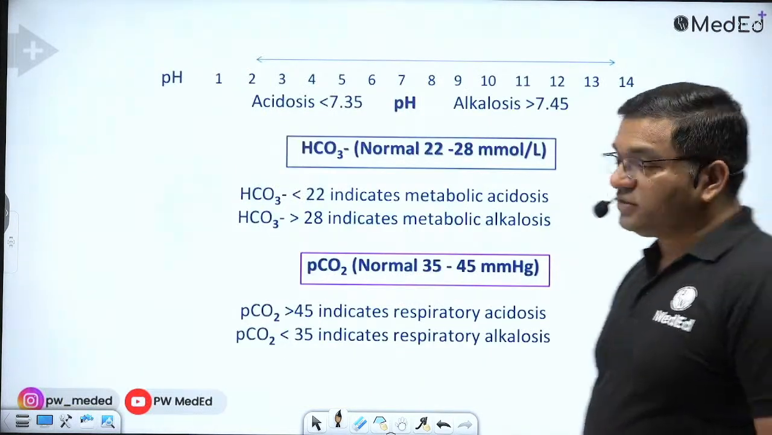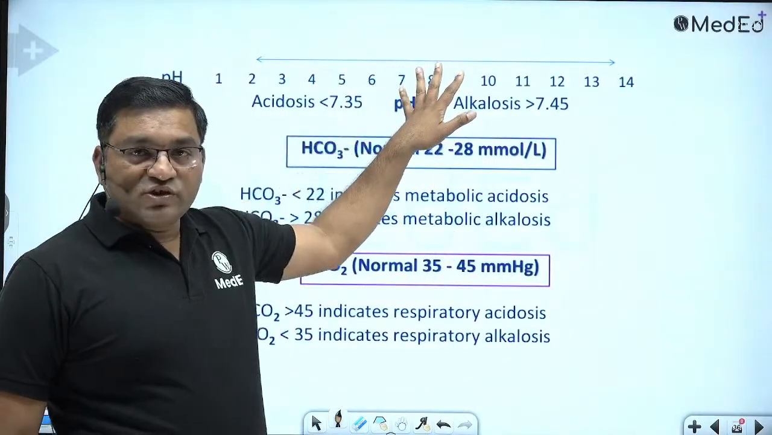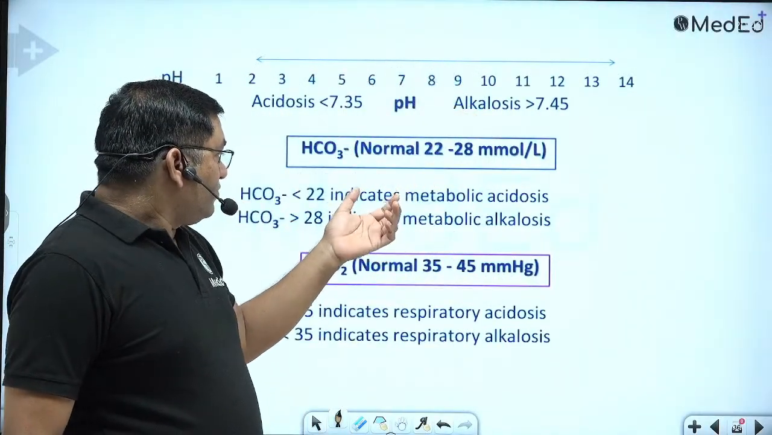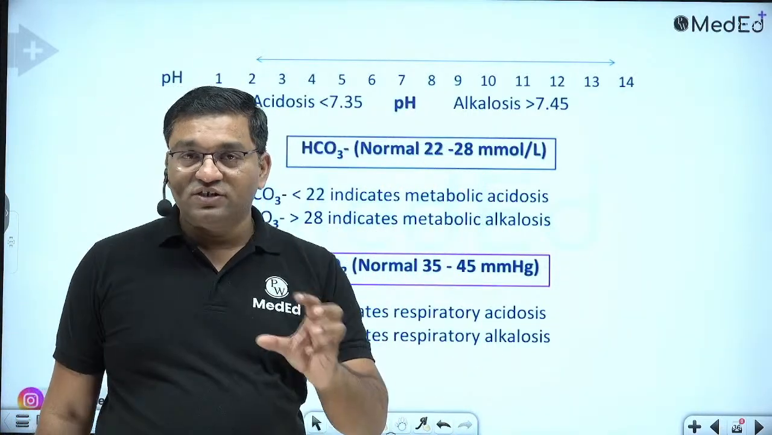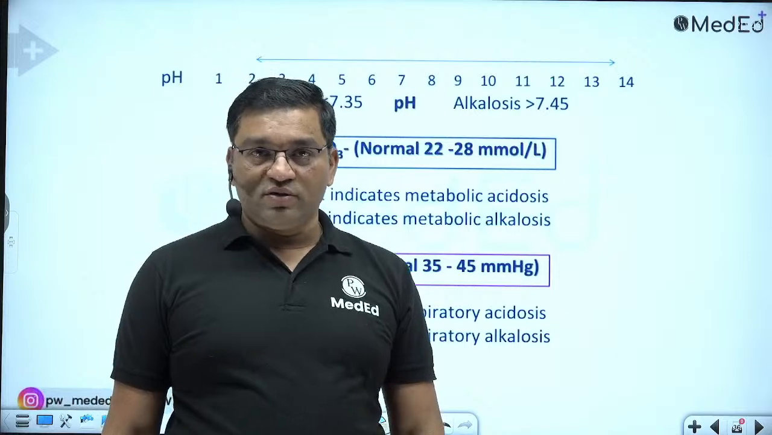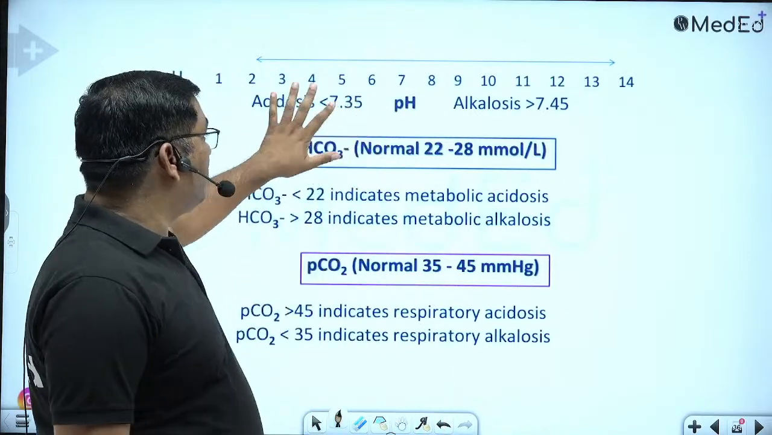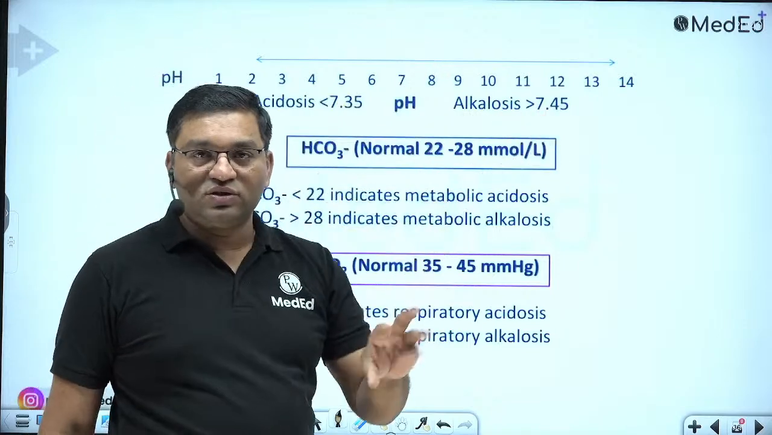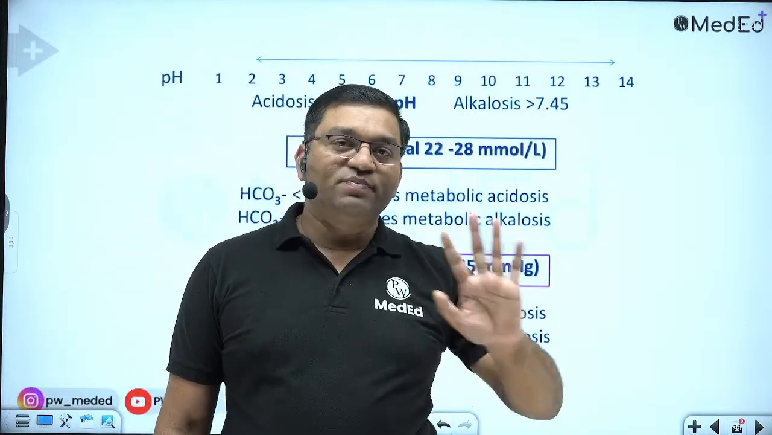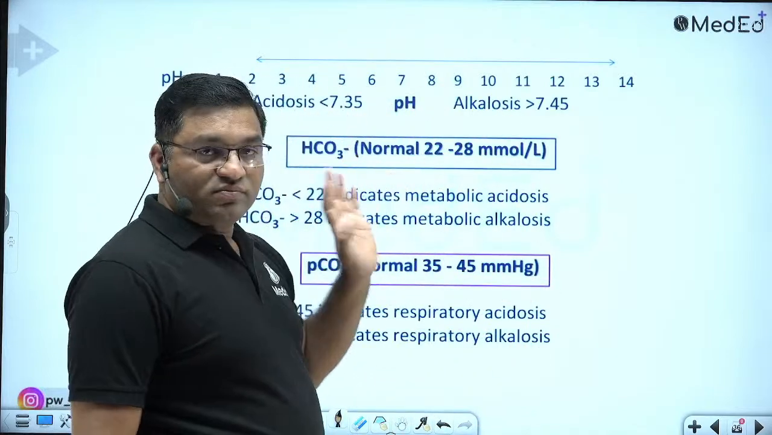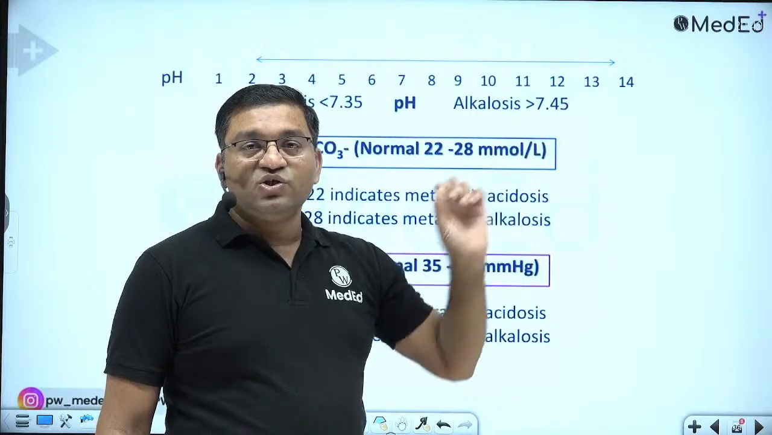Now see, this is how to diagnose the case. pH is 7.35 to 7.45. 22 to 28 is the bicarbonate normal, and 35 to 45 is the normal PCO2, partial pressure of CO2. First see whether it is acidosis or alkalosis. If pH is low, it is acidosis; if pH is high, it is alkalosis. This is your primary defect, the pH one. If it is less than 7.35, it is acidosis; if more than 7.45, it is alkalosis.